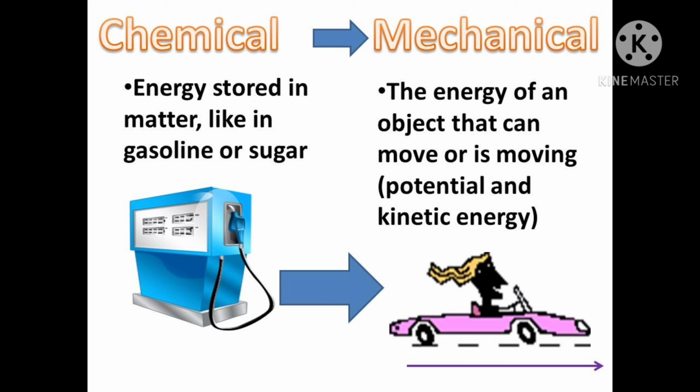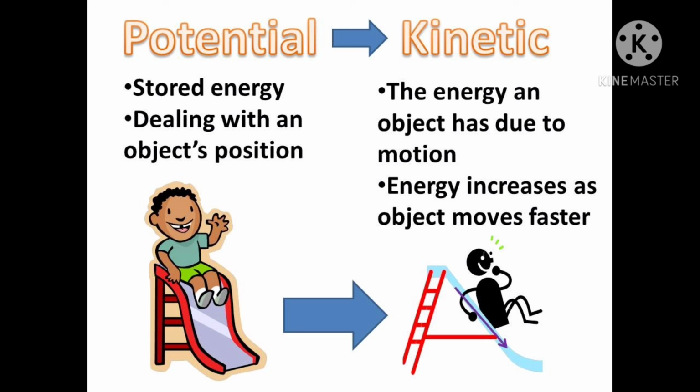This is a slide that shows chemical energy getting converted into mechanical energy. Petrol is a form of chemical energy, but when this petrol is filled in the car, it changes into mechanical energy. This picture shows how potential energy gets changed into kinetic energy.